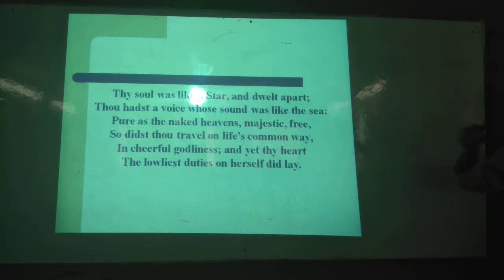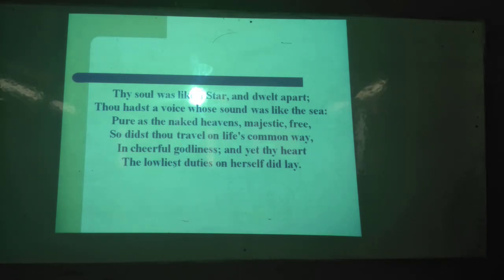And dwelt apart. So there is a caesura as well. You have to pause there. You have to stop there. Thou hadst a voice whose sound was like the sea. Another simile we have got. Sound was like the sea. And remember here, the sound was like the sea. Sea is at the same time a visual image and an auditory image. Why? Because the voice sound creates the wave of the sea, creates a sound as well.